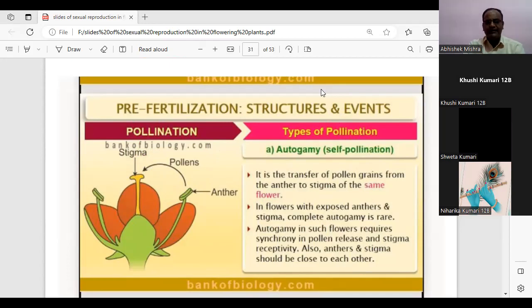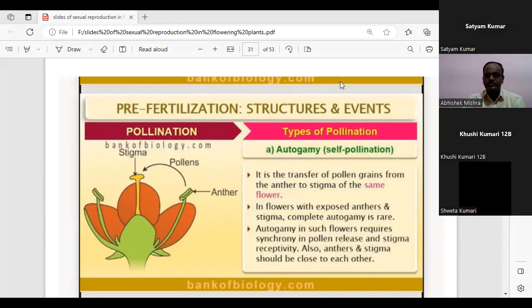So first, if the flower has exposed anther and stigma, complete autogamy is rare. That means if the anthers are exposed, the stigma is exposed, then self-pollination is rare. Why? Can anyone say? Self-pollination is rare if the flowers are exposed. For that, the flower needs to be closed. Do you agree?